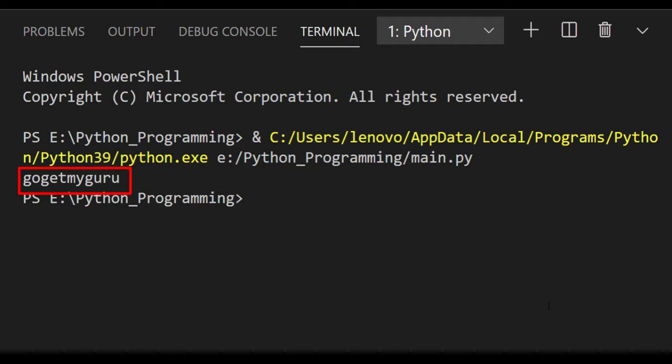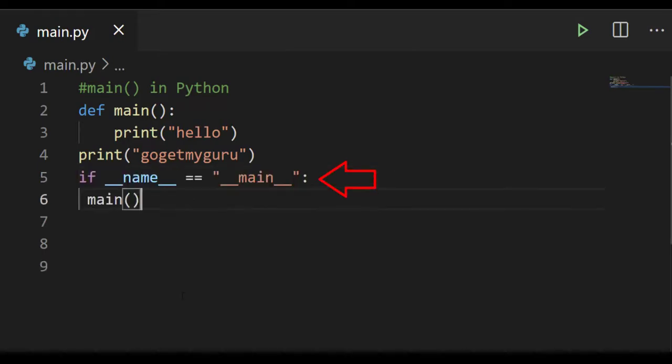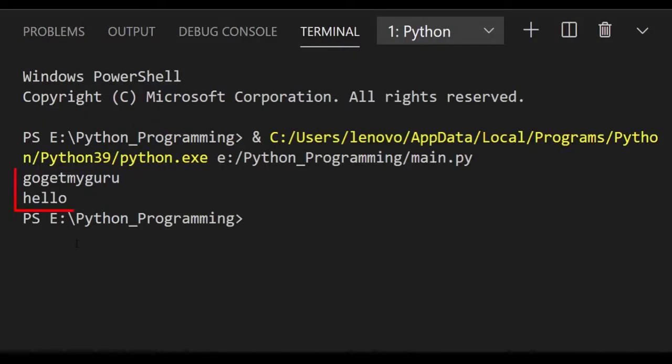Why is it so? It is because our call to the function is not declared, that is, a conditional or if statement, and we will call the main function. Here the conditional statement is an if statement, and when the value of the name variable is the same as the function name, then it will call the main function. Now we'll execute this code and see what output we get. We are getting here go get my guru and hello.